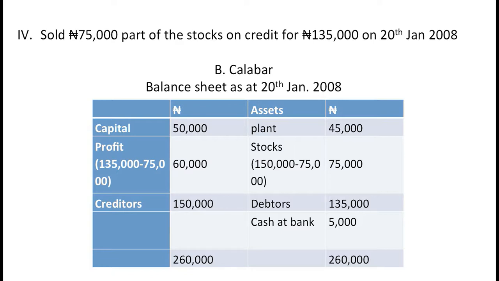Then on our credit side, our plant that was bought is 45,000 naira. Then the stock that was collected on credit is 150,000. Part of the stock was sold for 75,000 naira, so you have to deduct it, and the balance is 75,000 naira.